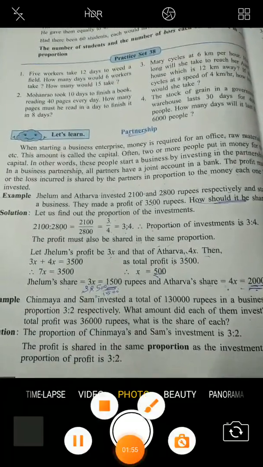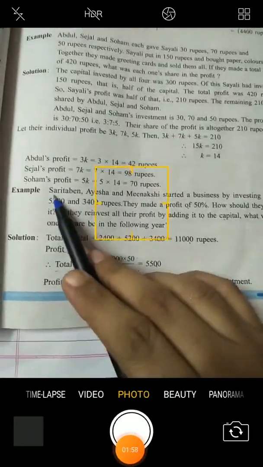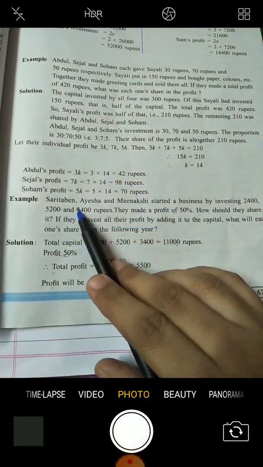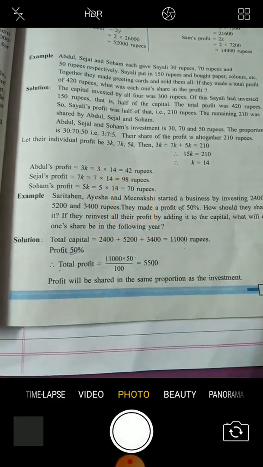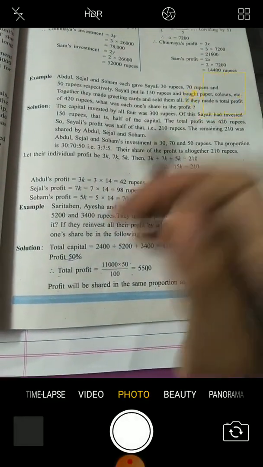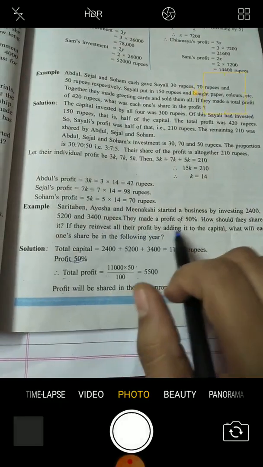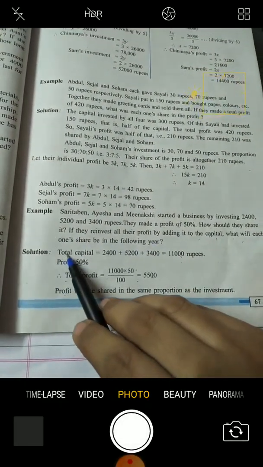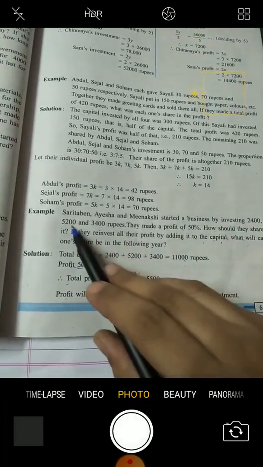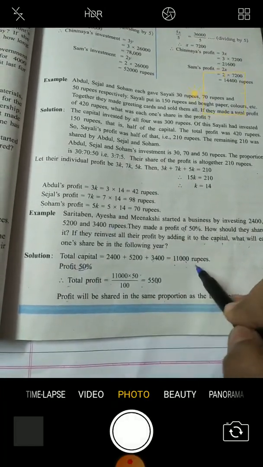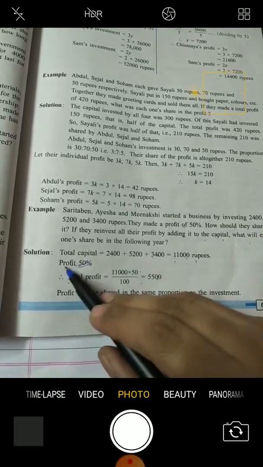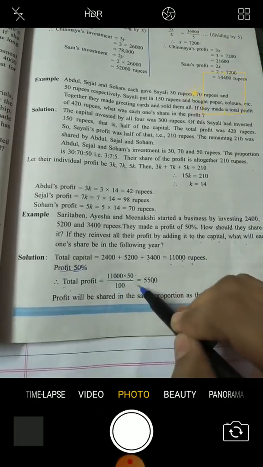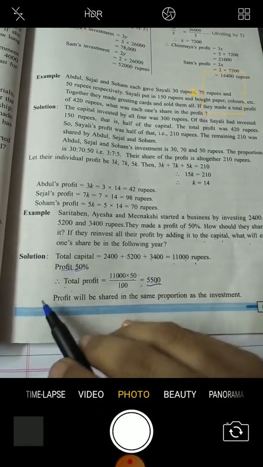Next we will see one more example. Saritaben, Aisha and Meenakshi started a business by investing 2,400, 5,200 and 3,400 rupees. They made a profit of 50%. How should they share it? If they reinvest all the profit by adding it to the capital, what will each one's share be in the following year? See here, total capital: 2,400 plus 5,200 plus 3,400. We got the answer 11,000 rupees. So profit 50%. Therefore 11,000 into 50 upon 100 equals 5,500.